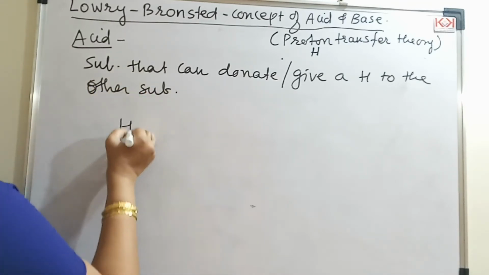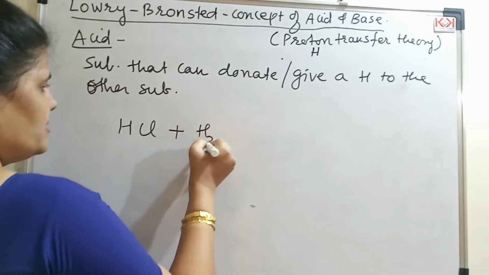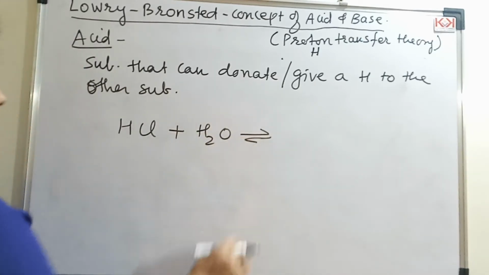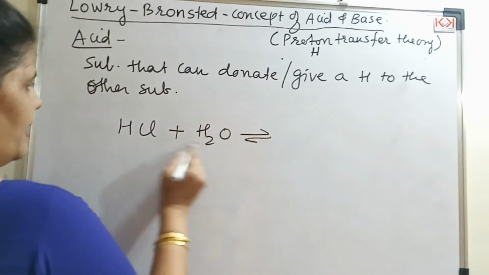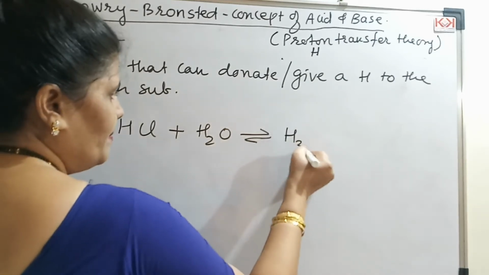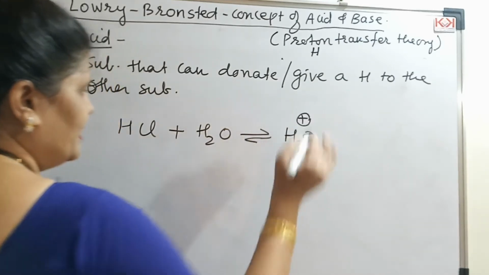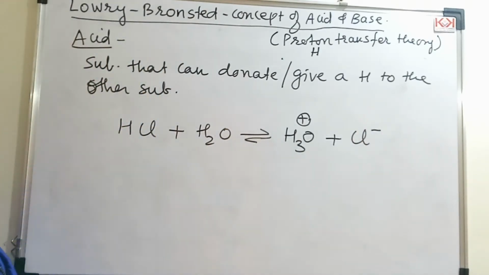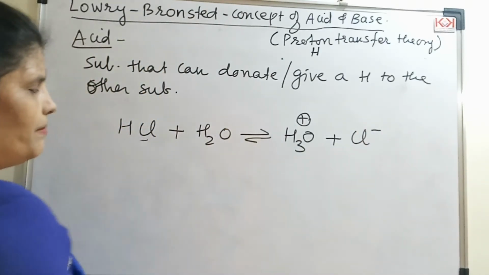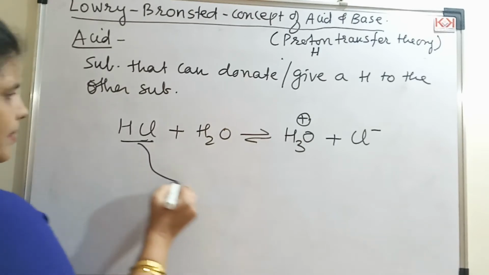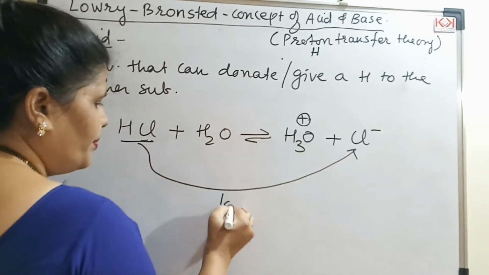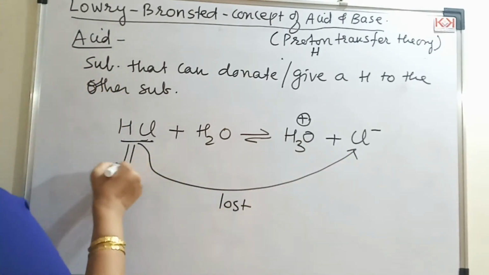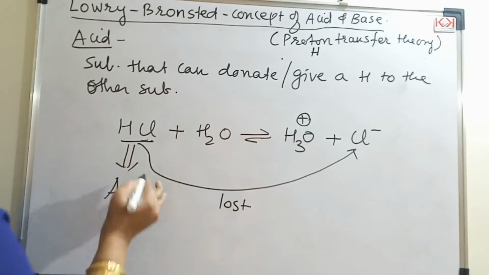See the example here, HCl plus water. What will you get here? Water will become H3O plus, that is the hydronium ion, and HCl will become Cl minus. HCl has lost the proton.